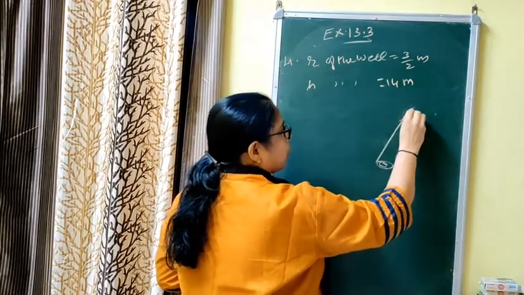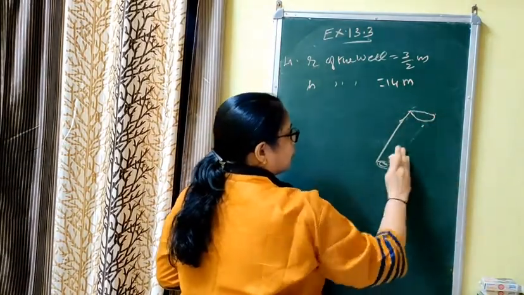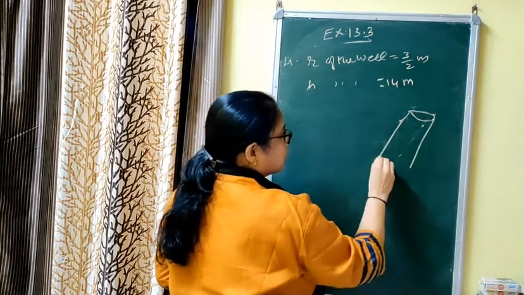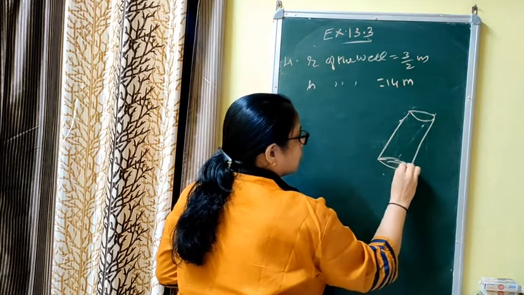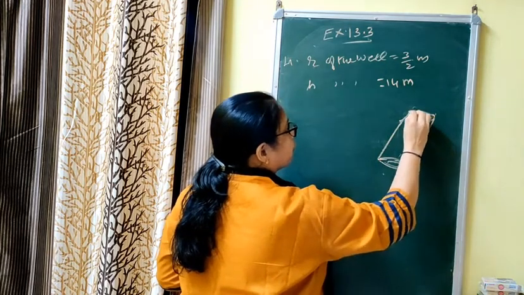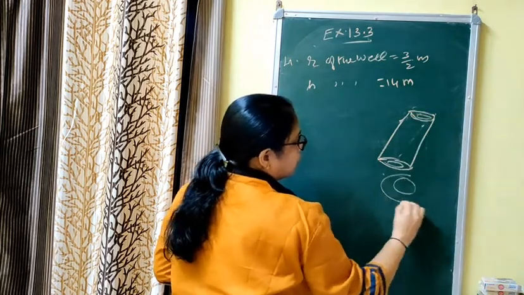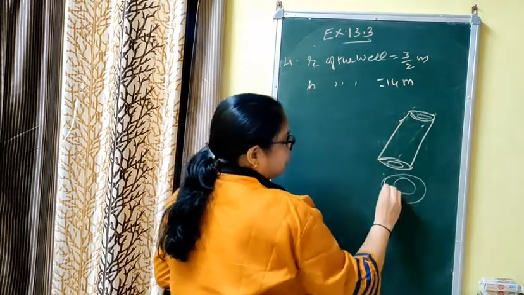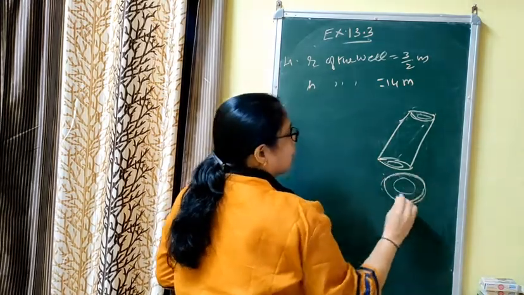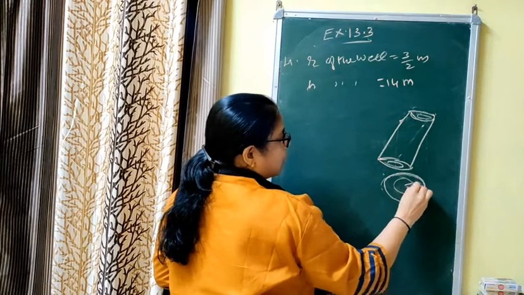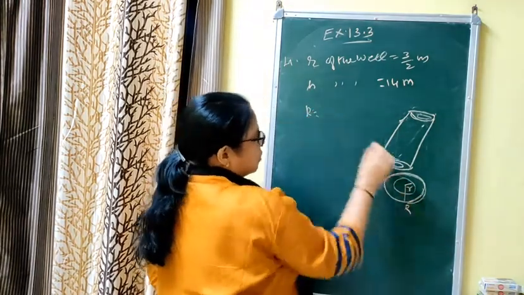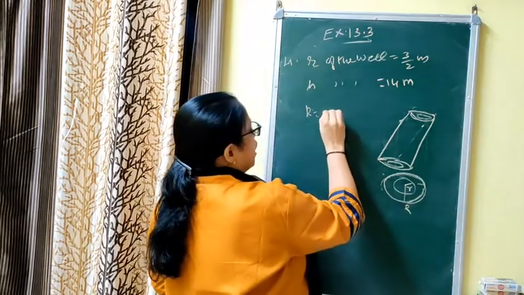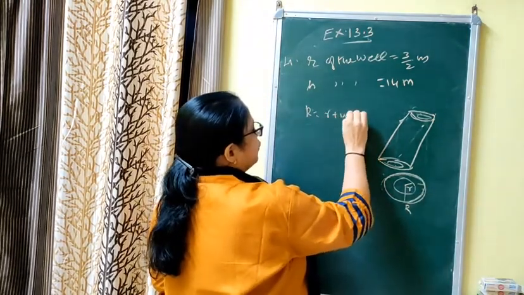Let me draw properly. It will be a little bit big so that you can easily understand. The top shape will be a circular ring of the same width. So the inner radius we take as small r, the outer radius as capital R. If this is the width, capital R is equal to inner radius plus width.